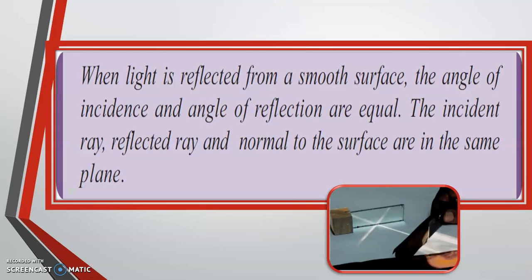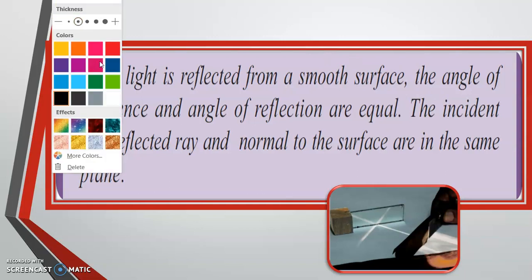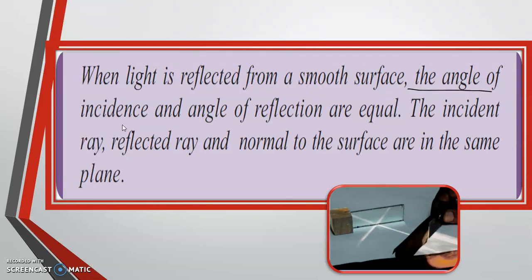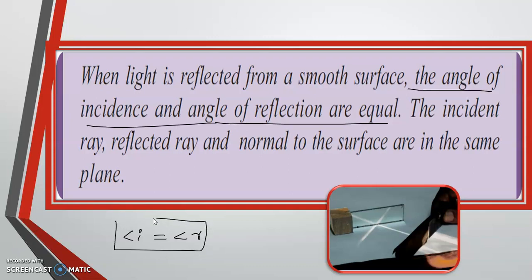Now, let's learn the very important thing, laws of reflection. What are the laws of reflection? So, we have talked about the angle of incidence and angle of reflection. The laws of reflection state that the angle of incidence is always equal to the angle of reflection. Incident angle i is equal to angle r. It's always true. Wherever reflection takes place, angle of incidence is equal to angle of reflection. Okay, this is the first law.